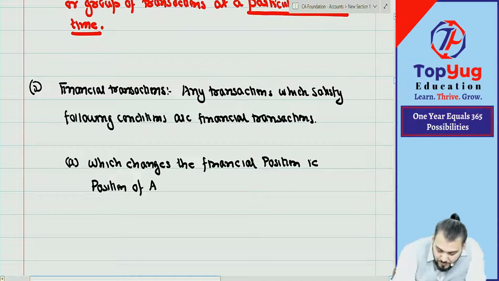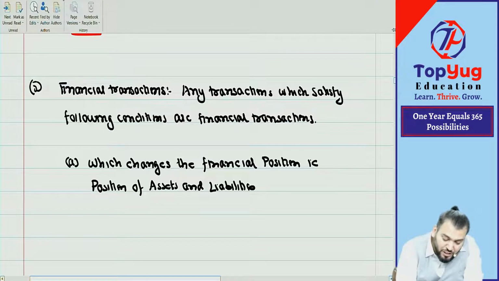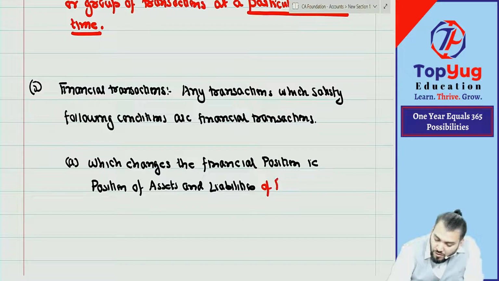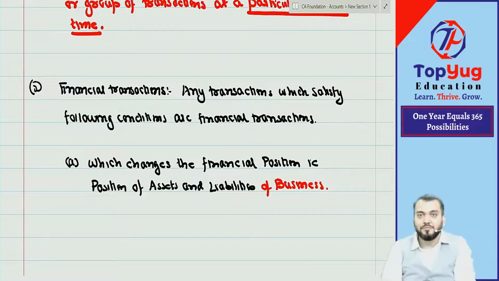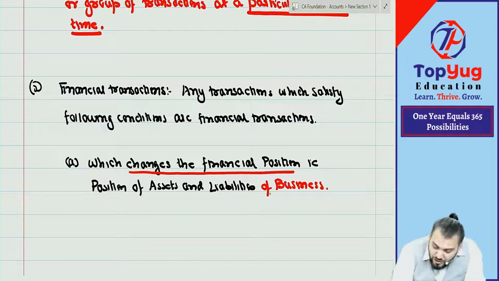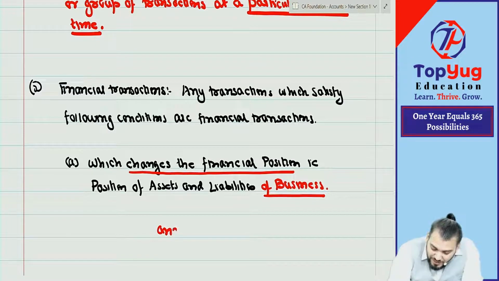Of what? Of the business. We are discussing accounting of business only. Means any transaction which changes the financial position of business is a financial transaction. Okay? Understood? And the second condition is what?